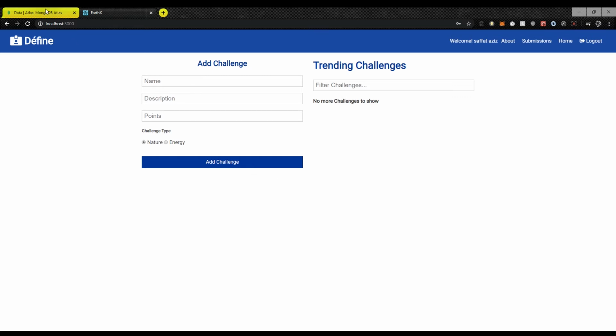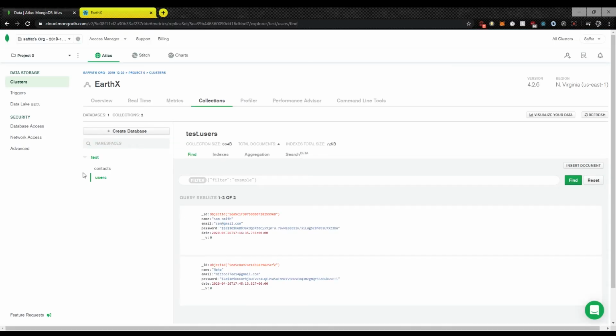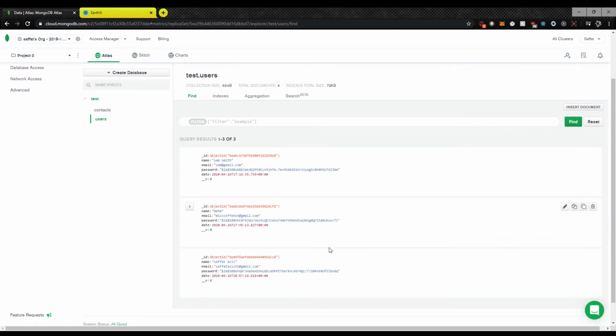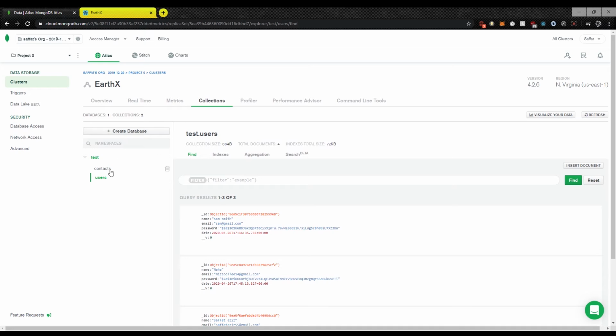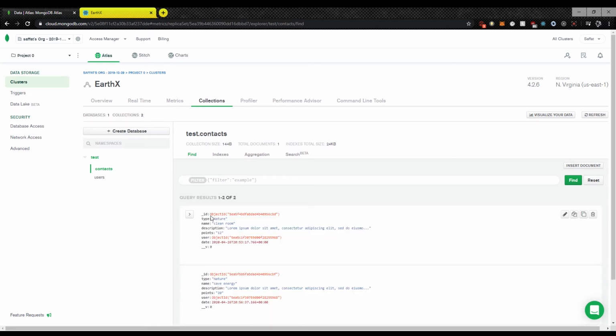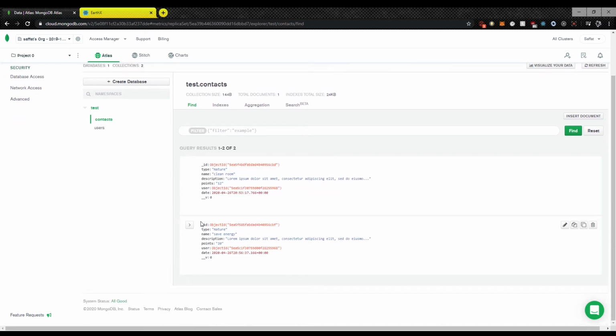Now I'm going to have a look at the database. If I go to the users, here we can see I have three users right now. This is Sam Smith, which is the initial user, and this is the new user that I just created. Then if I go to see the contacts, which is also the challenges, I can see these are the two challenges that I have created from the user Sam Smith.